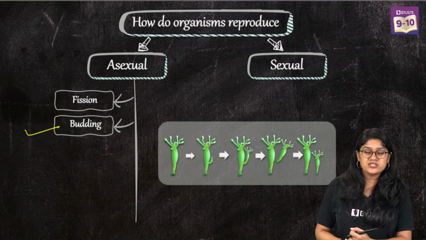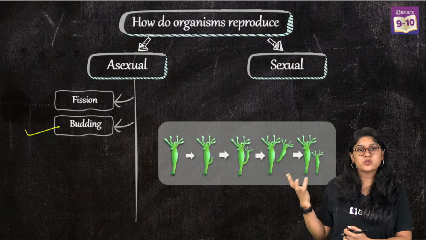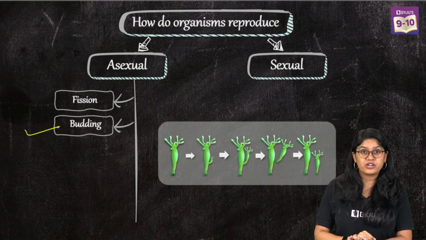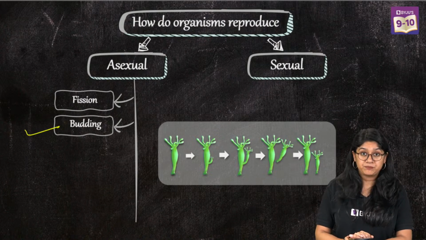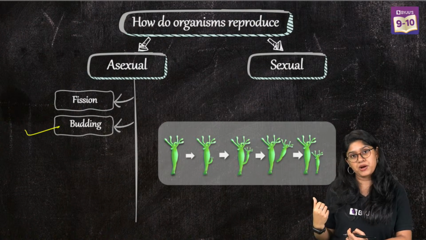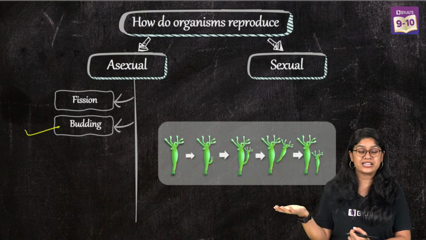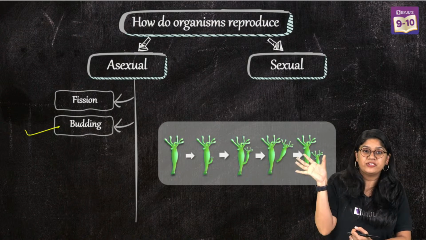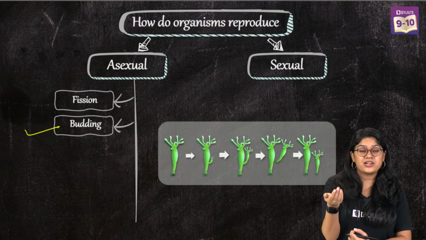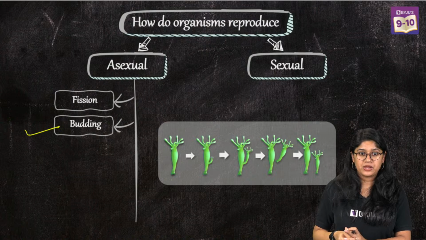Divyanshi is asking, what is the difference between fission and budding? Of course, in terms of how they divide, they are definitely two different ones. In fission, we see the splitting of one organism into two. But in budding, we see the growth of a bud on the body of the parent, and eventually it will mature. So there's a clear-cut difference, and then you can mention the examples also. Divyanshi, I hope I've answered your question.